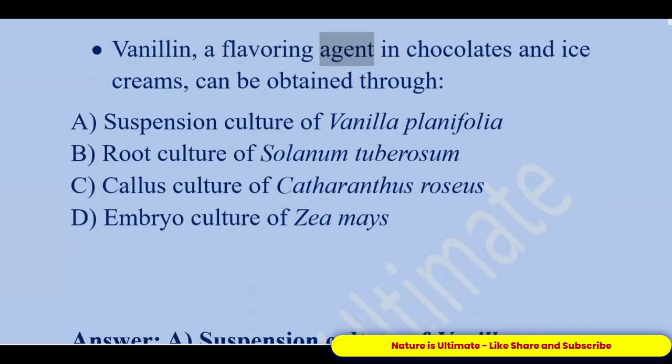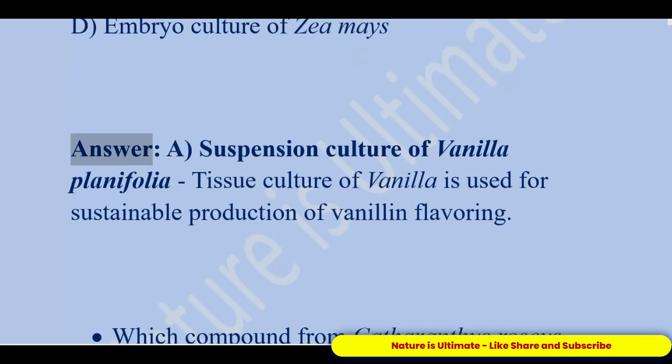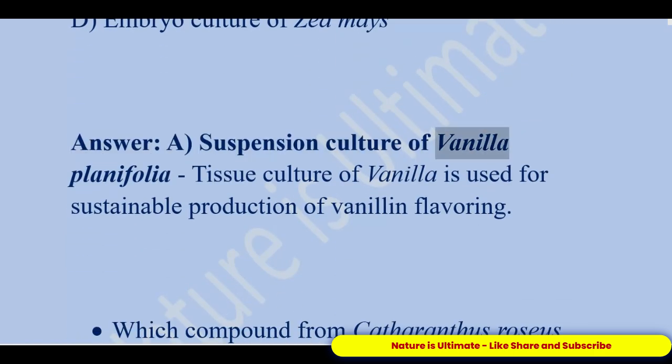Vanillin, a flavoring agent in chocolates and ice creams, can be obtained through: A. Suspension culture of Vanilla planifolia. B. Root culture of Solanum tuberosum. C. Callus culture of Catharanthus roseus. D. Embryo culture of ZMAs. Answer: A. Suspension culture of Vanilla planifolia. Tissue culture of vanilla is used for sustainable production of vanillin flavoring.